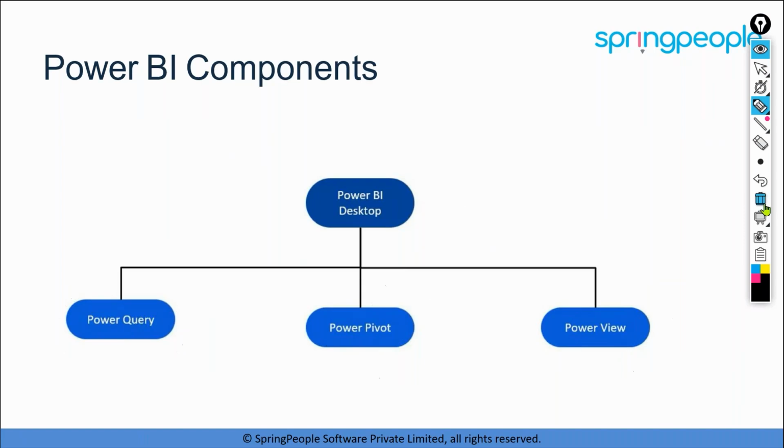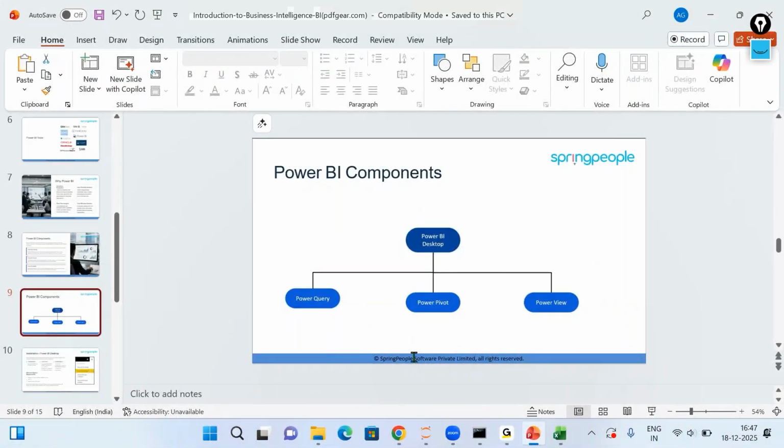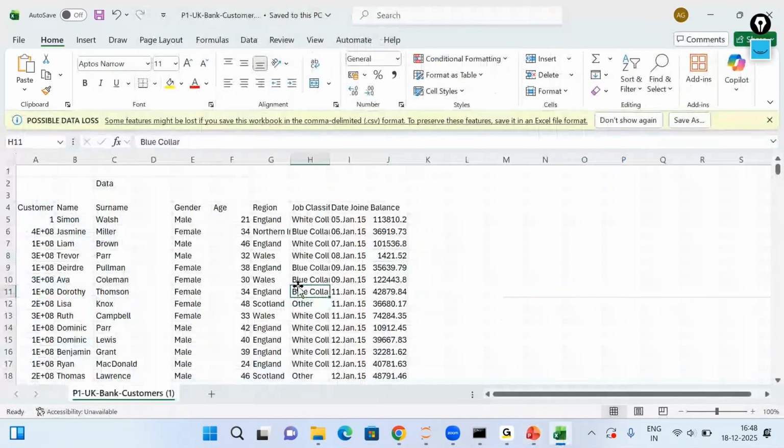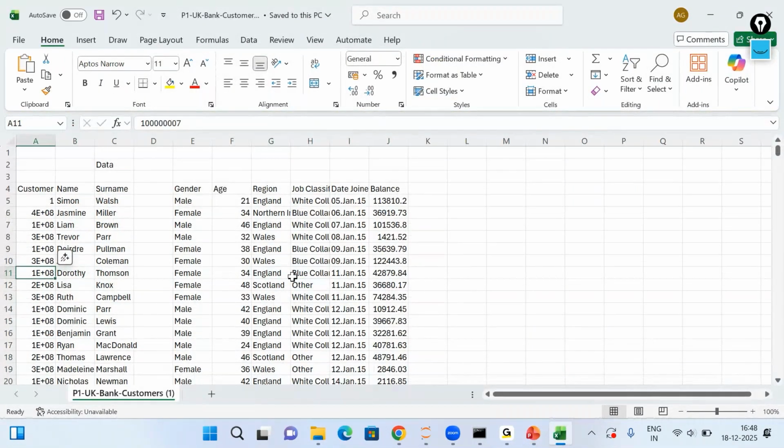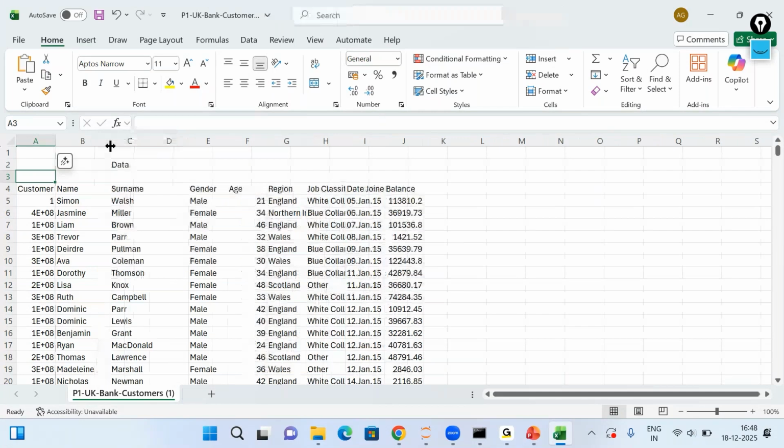Okay. Having said that, now we will jump to the tool and see the things practically. In this session, everyone, I'm going to use a data set which is this. Let's have an understanding of the data. What we have is the data of a UK bank's customers. I have got some file from my client. They are basically into banking in the UK.